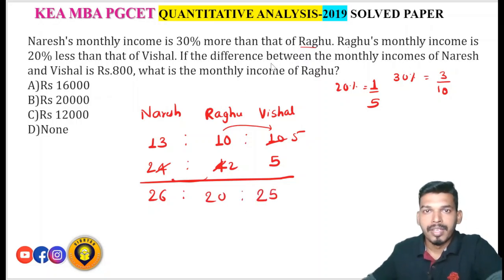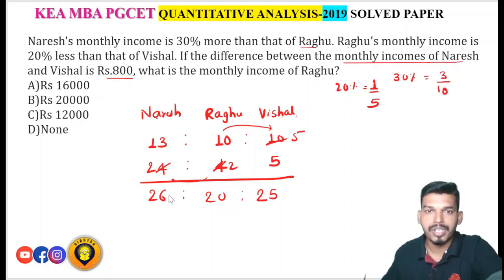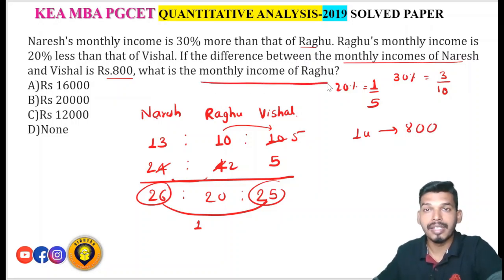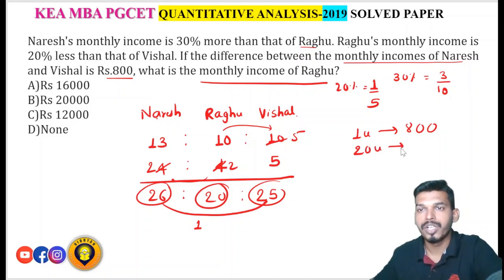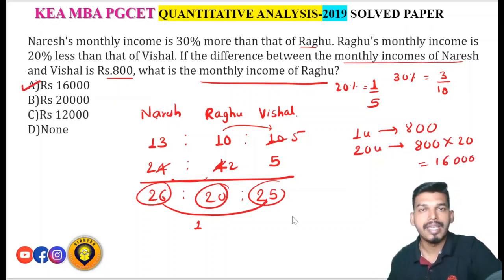Now, the difference between monthly incomes of Naresh and Vishal, what is the difference? So the difference here is 1 unit. So this 1 unit value is equal to 800. Then what is the monthly income of Raghu? Monthly income of Raghu is 20 units. So 1 unit value is 800, 20 units value will be 800 into 20, that is how much? 16,000 rupees. So option A, 16,000 rupees is the right answer. Next question.